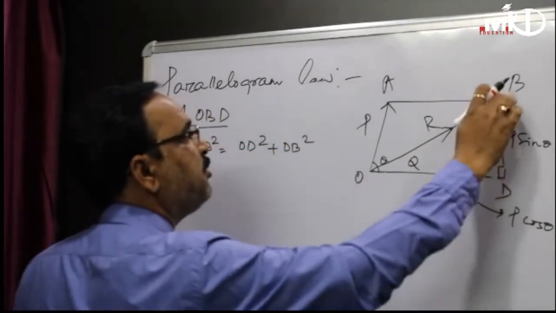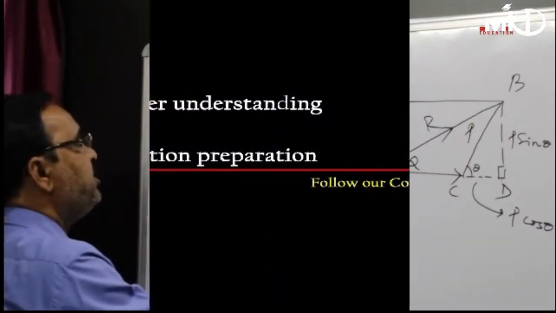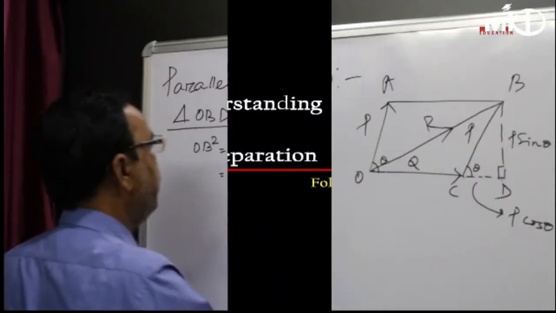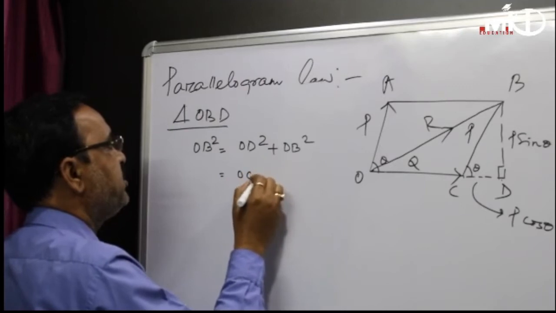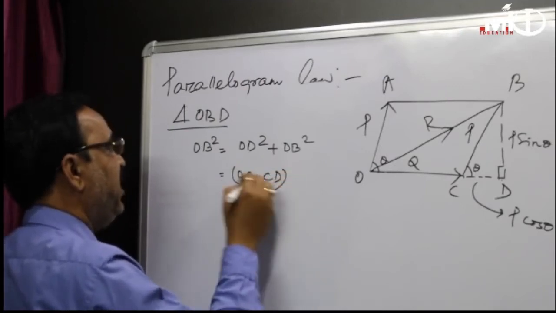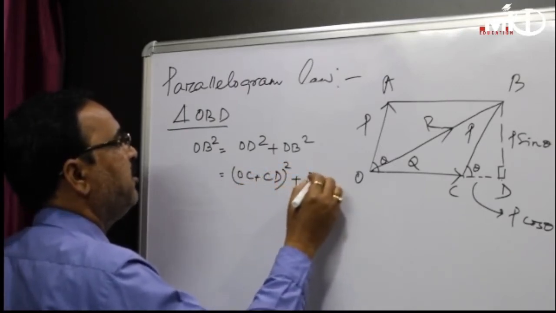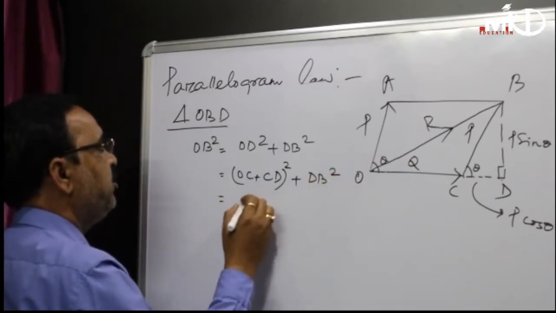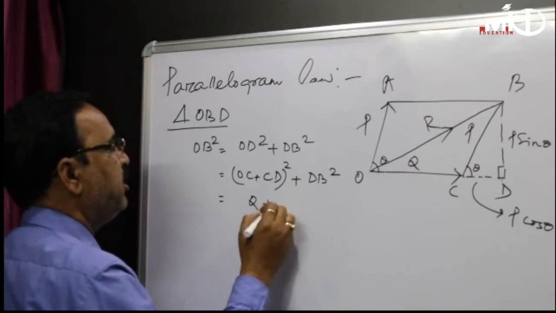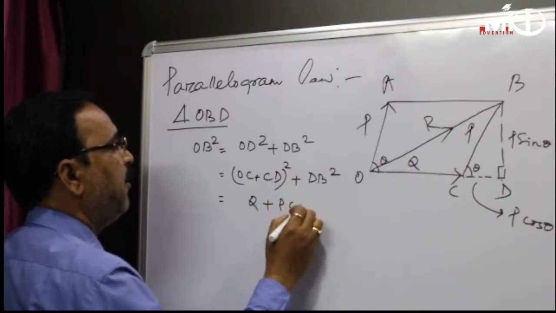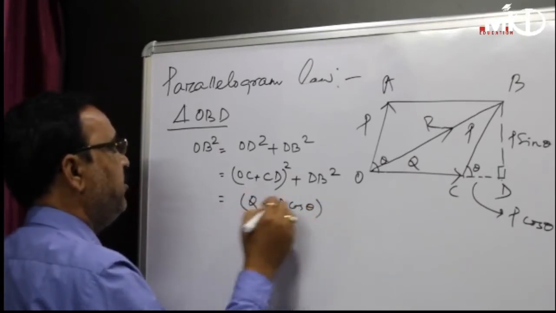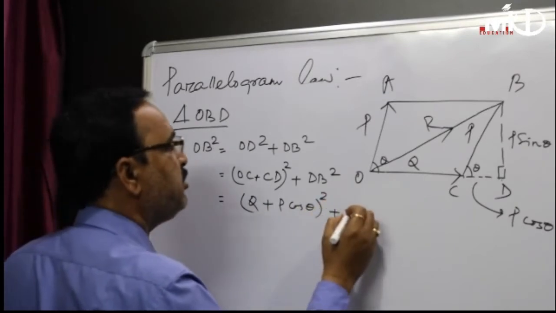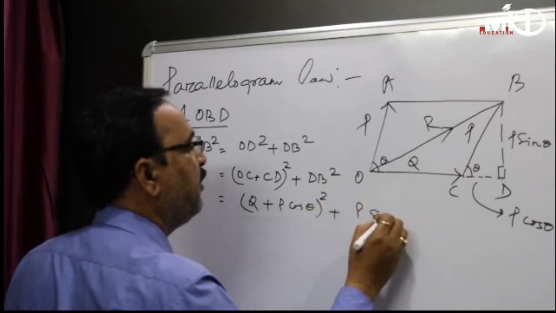OD is nothing but OC plus CD. So (OC plus CD) whole square plus DB square. OC is nothing but Q and CD is nothing but P cos theta. Yes or no? Okay. So DB is how much? P sin theta.